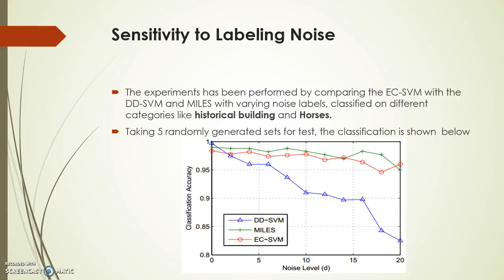As we increase the noise labeling level in the dataset, the DDSVM declines rapidly. Along with that, MILES also has a declining graph, whereas ECSVM has an inclined graph as compared to both DDSVM and MILES.